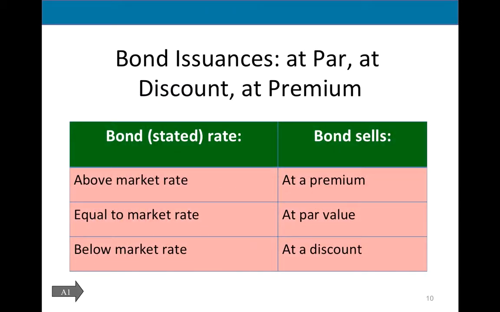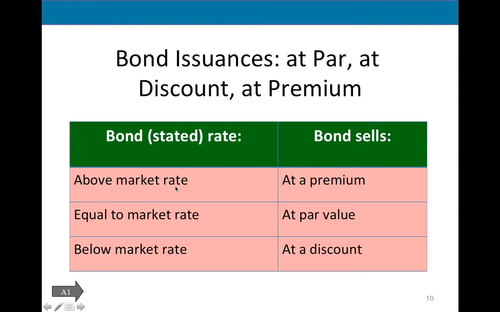So, bond issuances. Consider when the bond is issued and the bond stated rate is above the market rate. We set our bond to be 6% at the time when the market rate was 6%. But then it takes time to underwrite the bond and go through all the paperwork and filing. And finally, when we actually start selling our bonds, my stated rate remains at 6%. But the market rate right now went down for whatever reason, and it's 5%. So then my bond is very attractive. I'm offering a rate that is higher than the market.